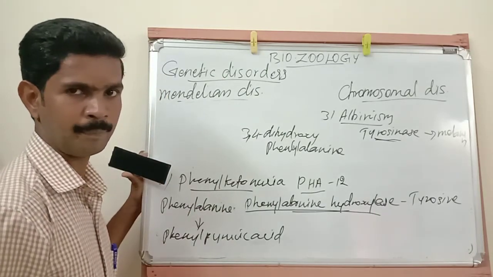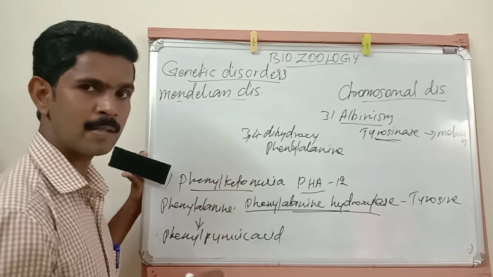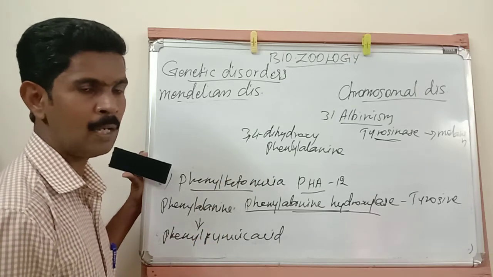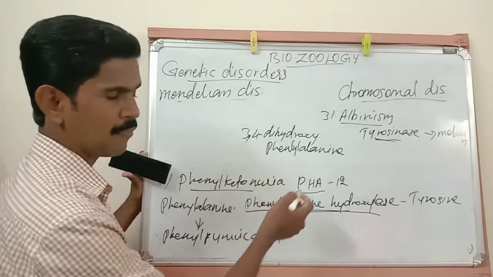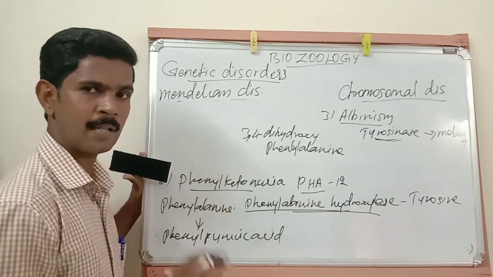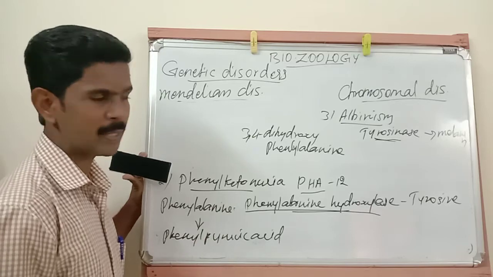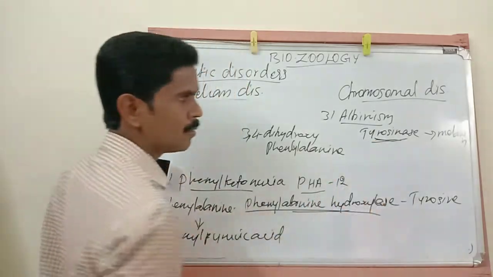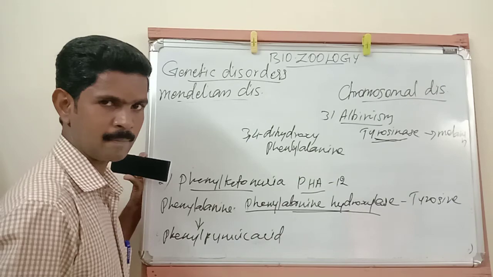I already told you melanin is produced in the melanocytes of the skin. In the affected person, the melanocyte cells are there, but the amount of melanin is very low or absent because the tyrosinase enzyme is absent. Understand?